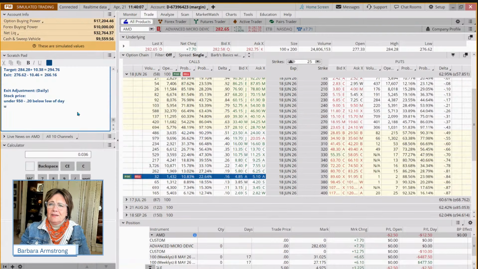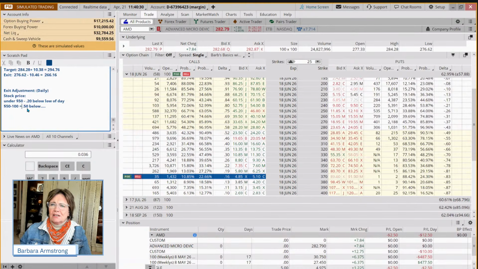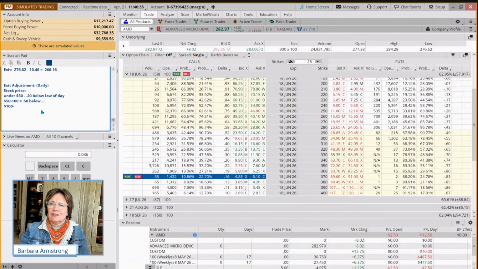If it's 50 to 100, I think it was $1 or 50 cents below the low of the day. That's what we adjust our stop or our exit. If it's 100 to 200, we make it $1 below.